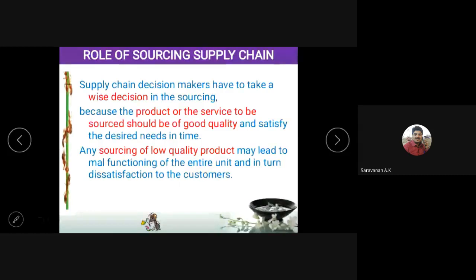If you have bought a product of very low quality, definitely it will give a lot of troubles. For example, in our college, if you want to purchase a UPS, we have to purchase only from the company UPS. Suppose we are not purchasing a company UPS and we go for a local brand, what happens? The battery goes off and it will not withstand the power failures. The system will cut off its power. It will create a lot of troubles. So sourcing is very very important, and where we are going to source it is also very very important.